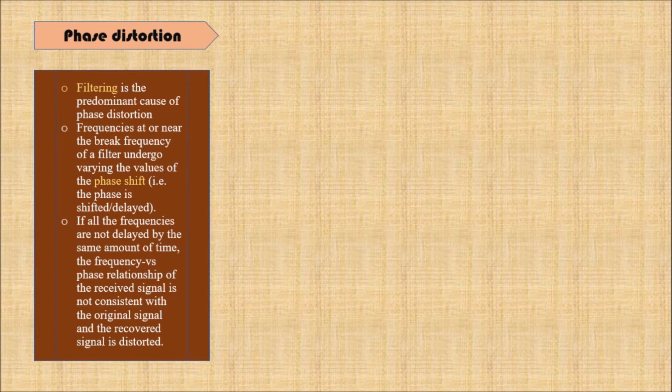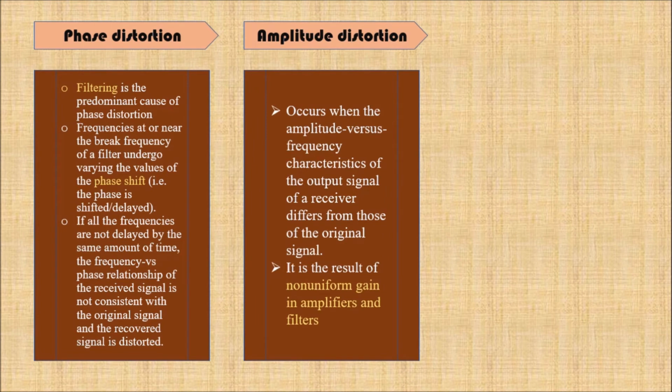Frequencies at or near the break frequency of a filter undergo varying amounts of phase shift. If all the frequencies are not delayed by the same amount of time, the frequency versus phase relationship of the received signal is not consistent with the original signal and the recovered signal is distorted. Amplitude distortion occurs when the amplitude versus frequency characteristic of the output signal of a receiver differs from that of the original signal. It is the result of non-uniform gain in amplifiers and filters.